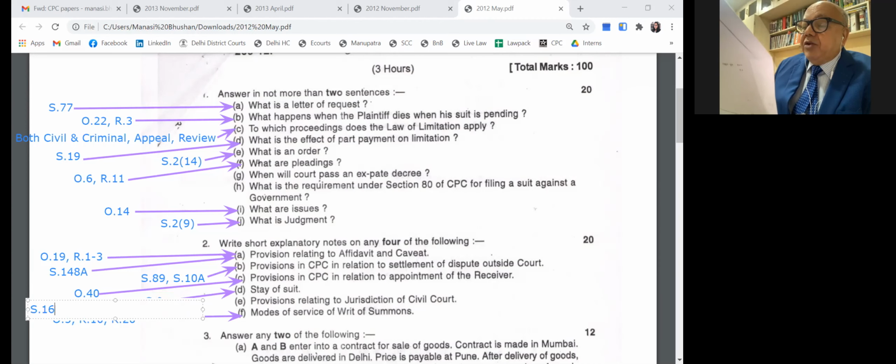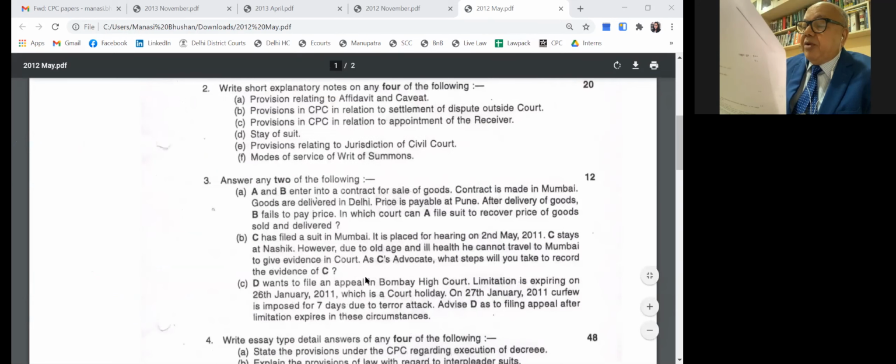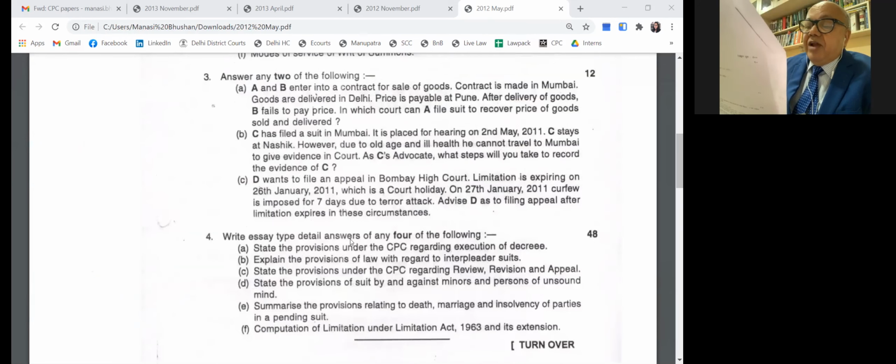A and B enter into a contract of sale of goods. The contract is made in Mumbai. Goods are delivered at Delhi. Price is fixed at Pune. After delivery of the goods, A fails to pay the price. Then where can he file the suit?